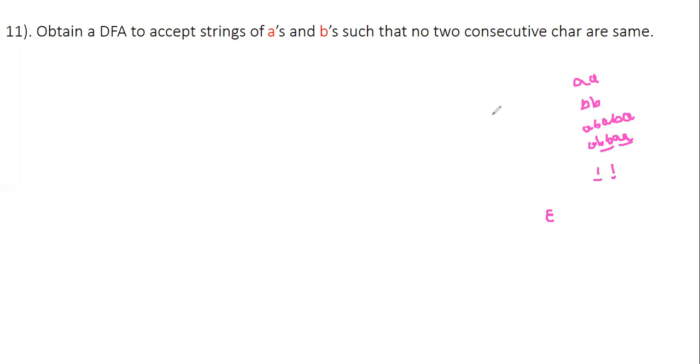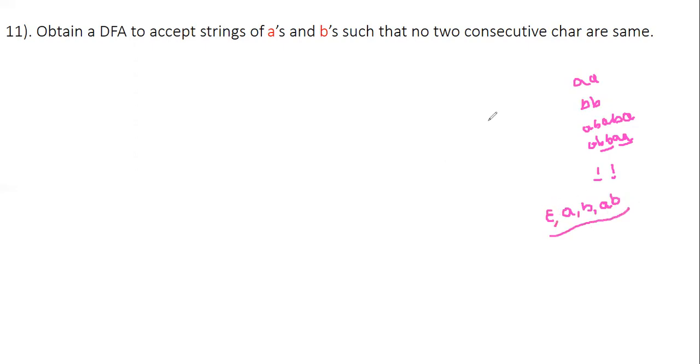They are mentioning the maximum. Like two consecutive characters if it is there. If we are having zero characters also, it will be accepting. If you are having one character also, it will be accepting. If you are having two characters also, it will be accepting, but two characters should not be same. So here the minimum strings will be epsilon, A, B, and the last minimum string is what? AB, exactly. So this is a question which is able to accept epsilon also.